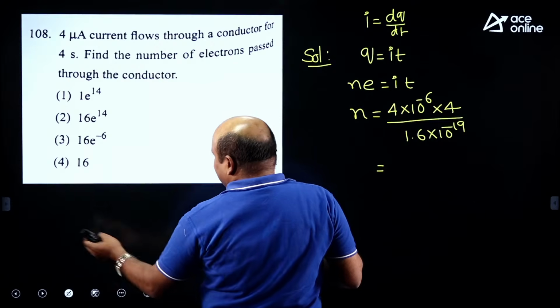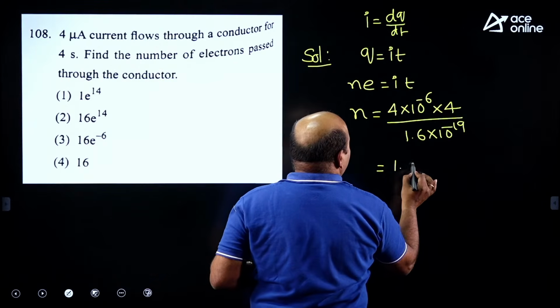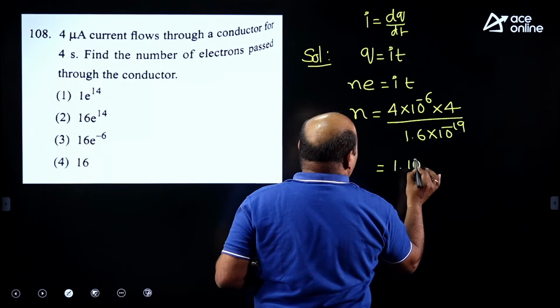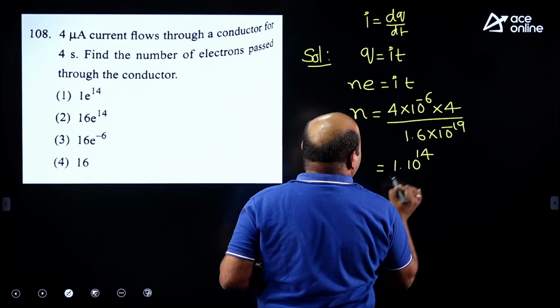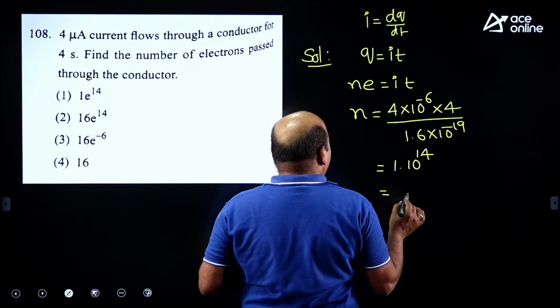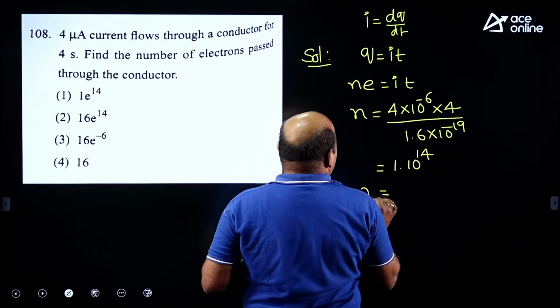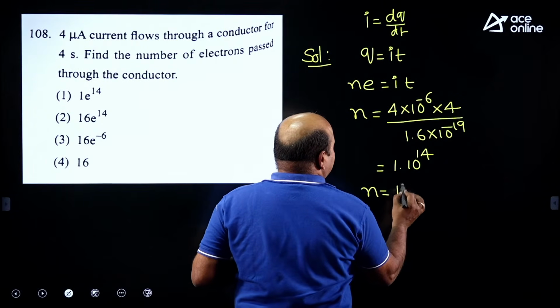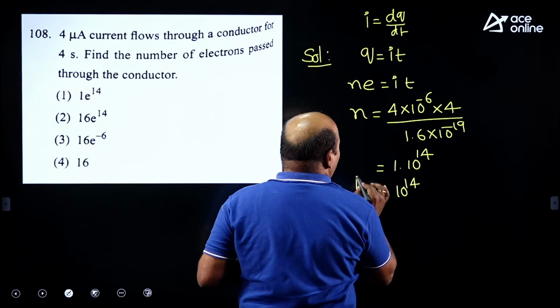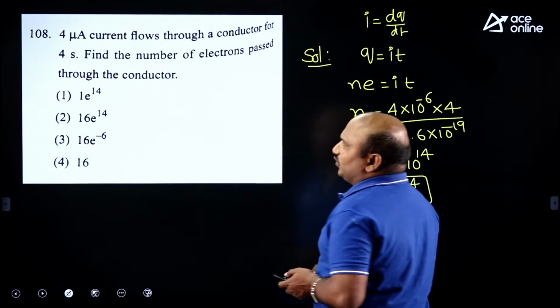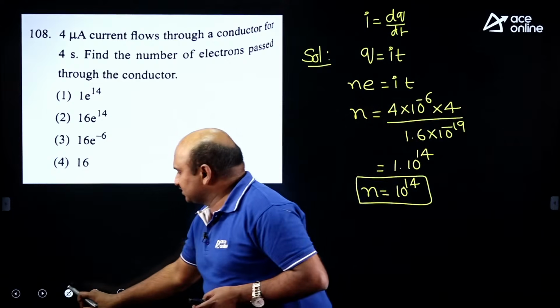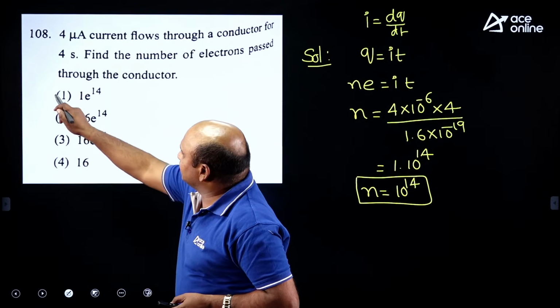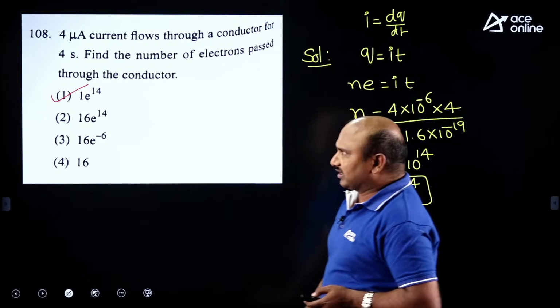Then finally you get 10 power 14. 10 power 14 electrons are required. That's why option A, or 1, is the correct one, right?